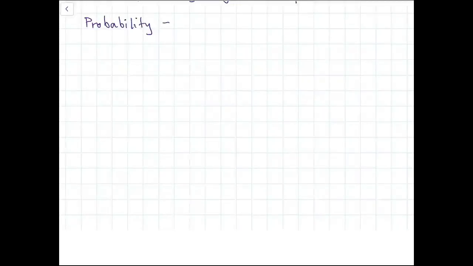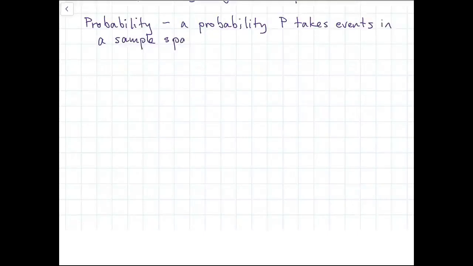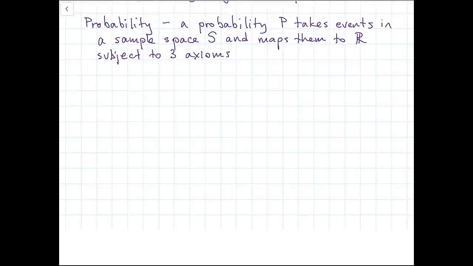All right. Next, we are able to define the idea of probability. A probability, or a probability measure, P, takes events in a sample space, S, and then maps them to real numbers. But it does it in a way that's subject to 3 axioms. The first axiom is that no probability can be negative. So no matter what the event is, it has to be greater than or equal to 0.